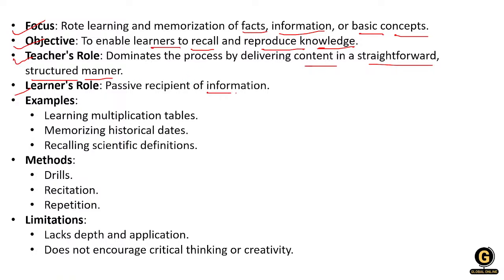Passive recipient of information. Here, the teacher is active and students are passive. Remember this: teacher is active, learner is passive. The teacher is giving orders, giving you the procedure, how it happens, everything, and you are just following that procedure.